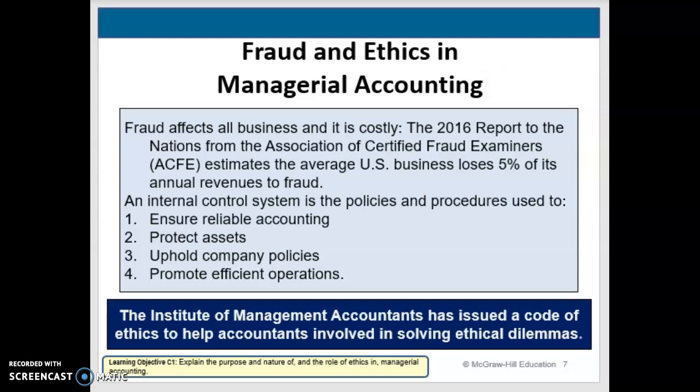Fraud is where you're using your job for personal gain by deliberately misusing your employer's assets. An example could be an employee that steals cash or other assets, but it could also be a payroll scheme, or someone who committed financial statement fraud. They might overstate their reimbursable expenses to get more money back from the company. So there are a lot of different things it can be.